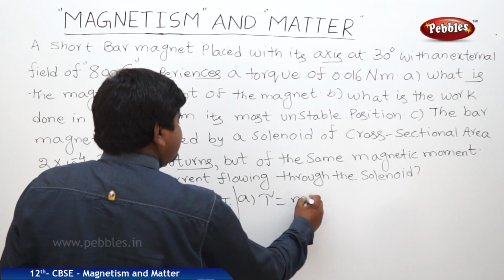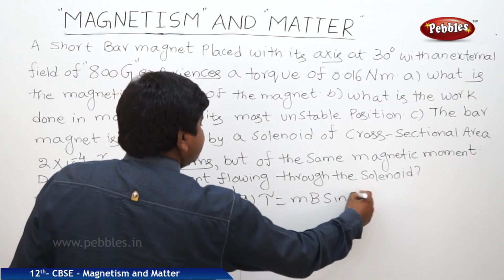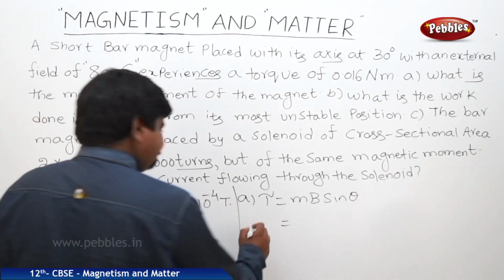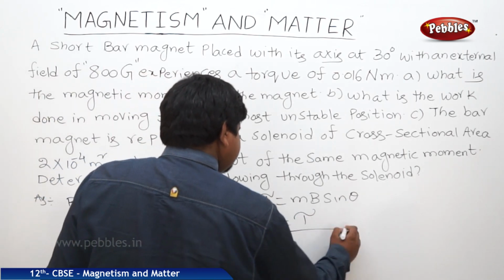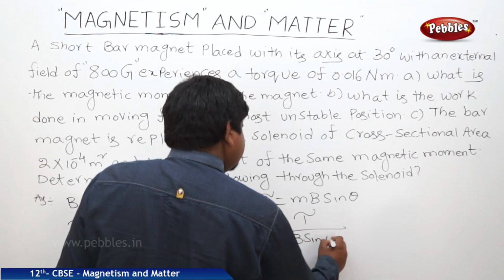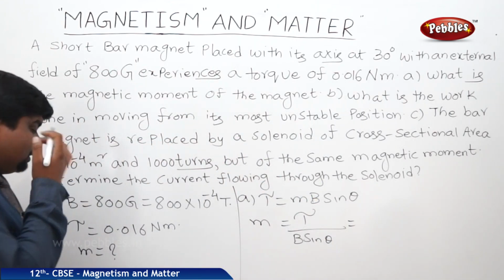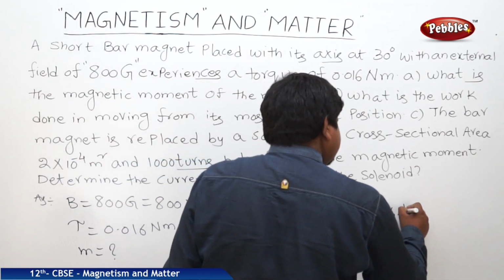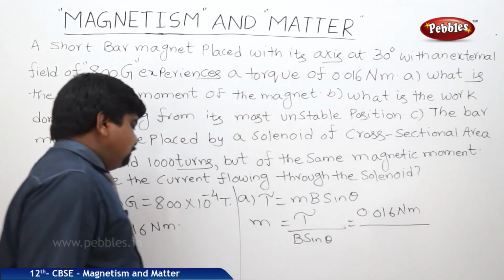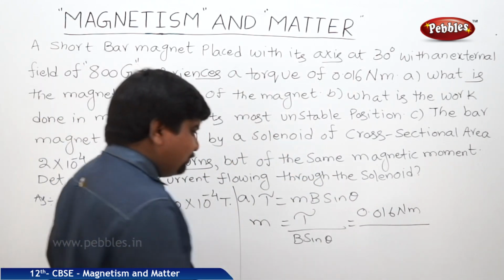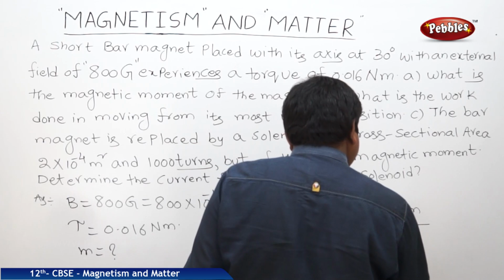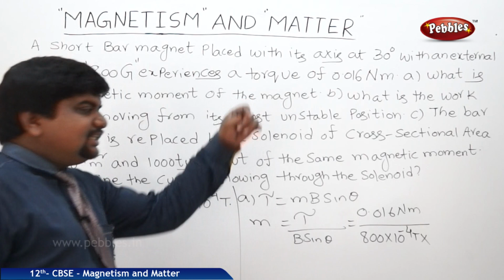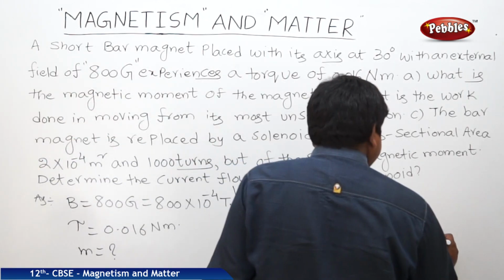We know that tau is equal to M B sin theta, so M is equal to tau by B sin theta. Torque is 0.016 Nm, B is 800 into 10 to the power of minus 4 Tesla. Theta is 30 degrees, so sin 30 is half.